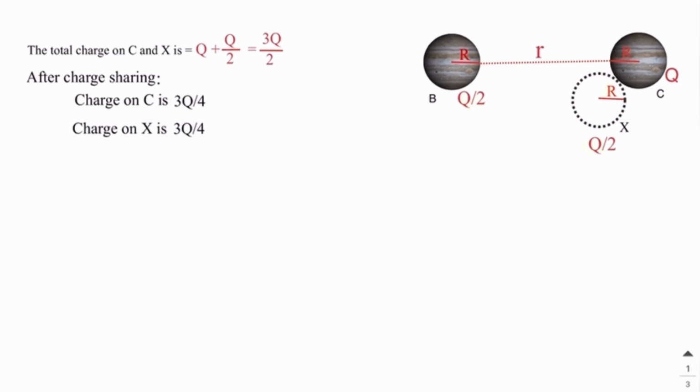So C has a charge of half of the total charge, that is 3Q by 4, and X also has half of the total charge, that is 3Q by 4. Finally, that X conductor is removed to a distance of infinity.